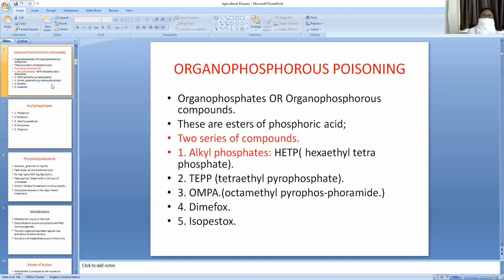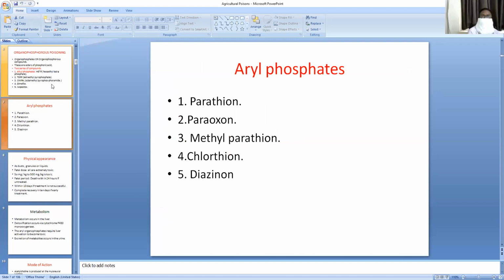These constitute two groups. One is alkyl phosphates. The examples are HETP, hexaethyl tetraphosphate, TEPP, tetraethyl pyrophosphate, OMPA, dimefox, isopestox. These are all the alkyl phosphates, and aryl phosphates. Two groups of organophosphorus compounds: alkyl phosphates and aryl phosphates. Classification is important. Parathion, paraoxon, methyl parathion, chlorothion, diazinon. These are all insecticides. You all know the All Out, it comes under parathion, dieldrin. All those are the aryl phosphates.